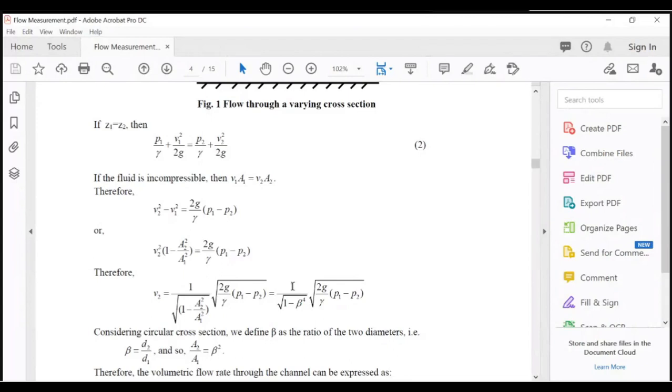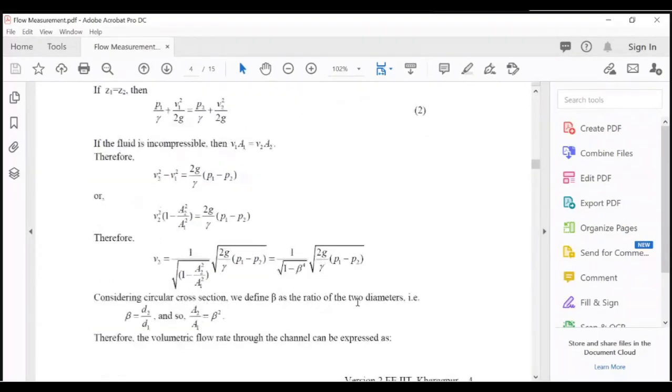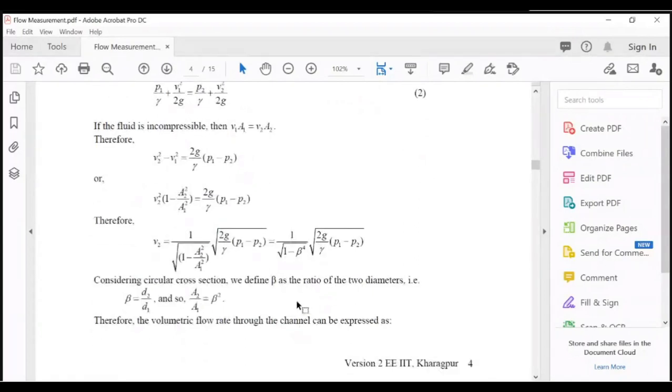We can write further d2 by d1 as beta. If we take d2 by d1 as beta, it will become 1 upon under root of 1 minus beta to the power 4, into under root 2g by gamma (P1 minus P2). Considering circular cross section, define beta as d2 by d1. So A2 by A1 naturally becomes beta square, and A2 square upon A1 square becomes beta to the power 4.